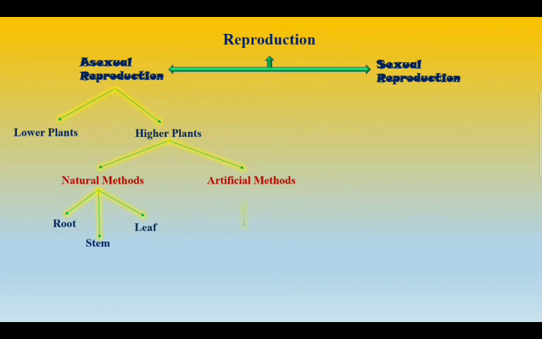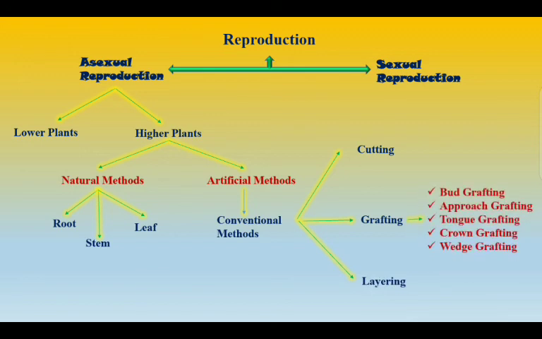And in artificial method, we prefer the conventional method. In conventional method, there are again three major types. One is cutting, grafting, and another is layering. And in grafting, you can see bud grafting, approach grafting, tongue grafting, crown grafting, and wedge grafting. And in layering, you can see mound layering and air layering. So children, I hope you understood the video. That is the asexual reproduction in plants.